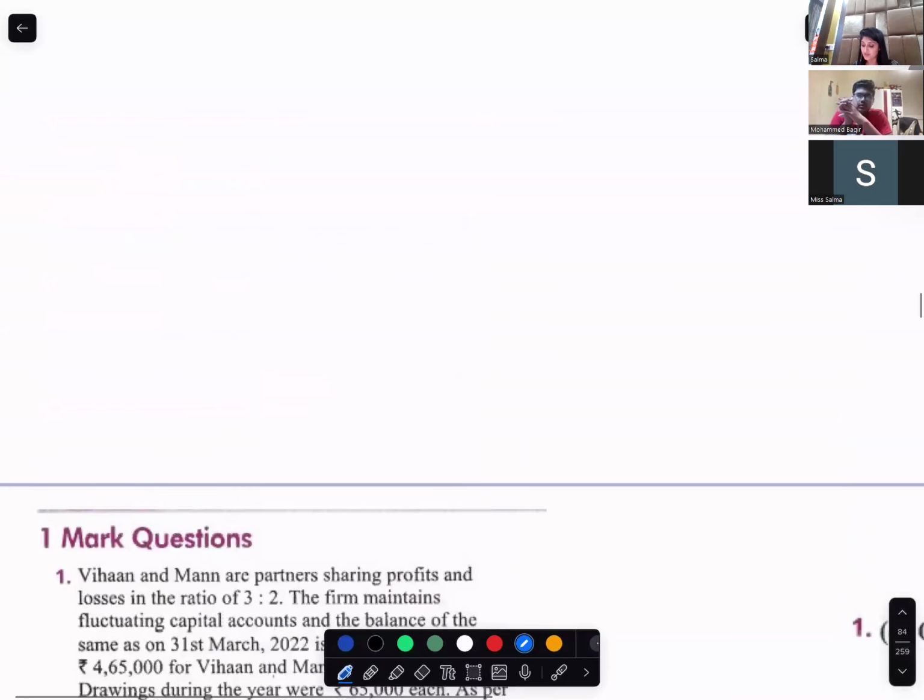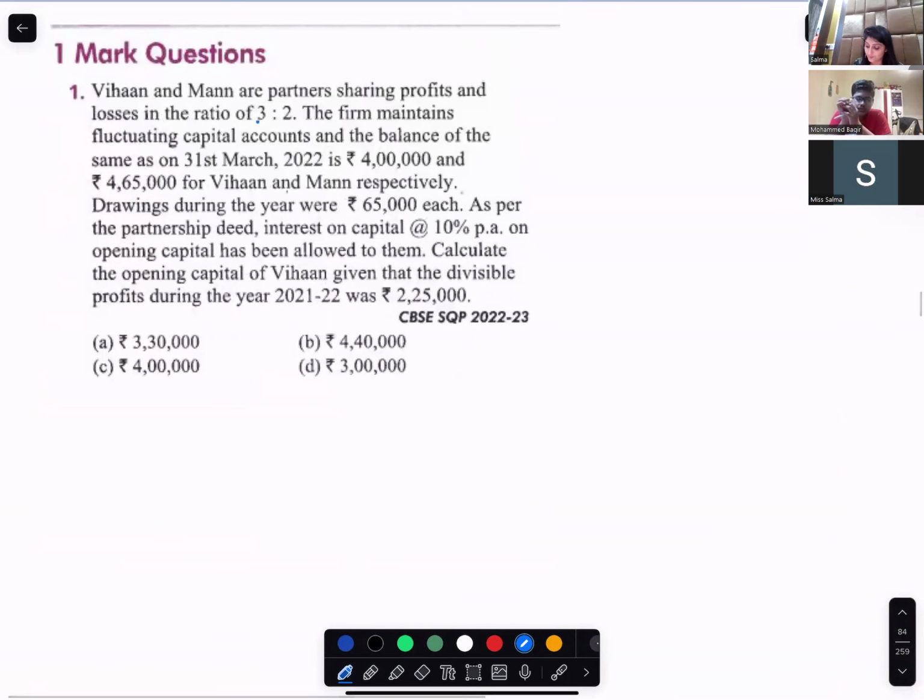Partners are sharing profits and losses in the ratio of 3:2. The firm is maintaining the fluctuating capital method.